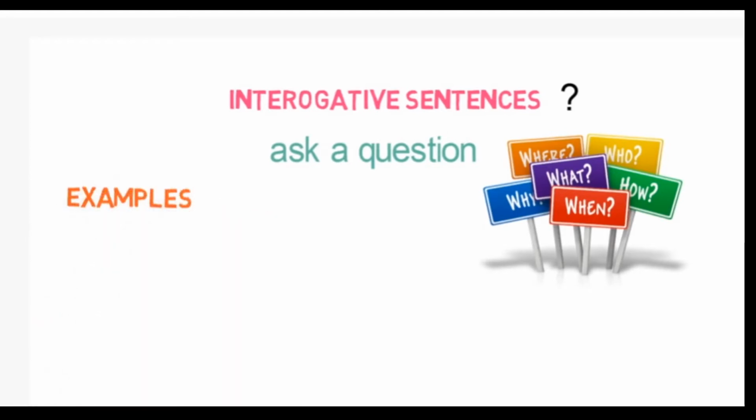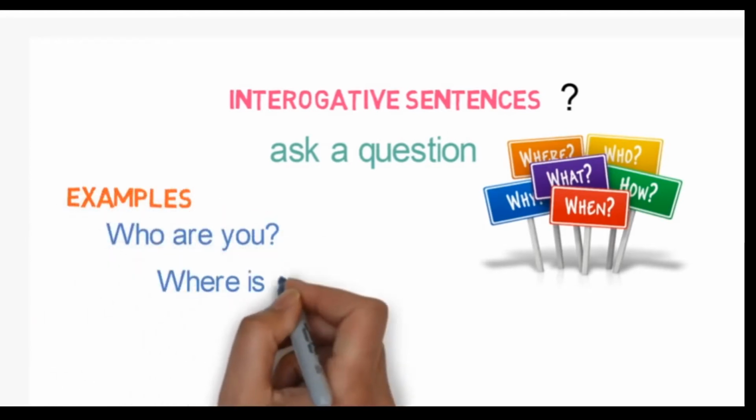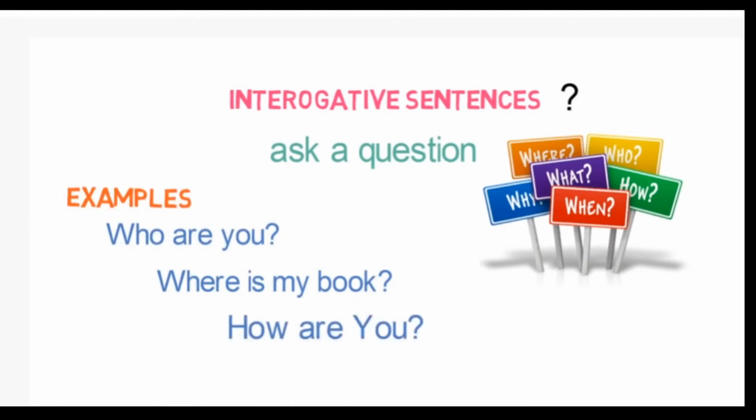For example, who are you? Where is my book? How are you? Will you be my friend? So whenever you are asking a question, you are using an interrogative sentence. Let's look into the next type of sentence.